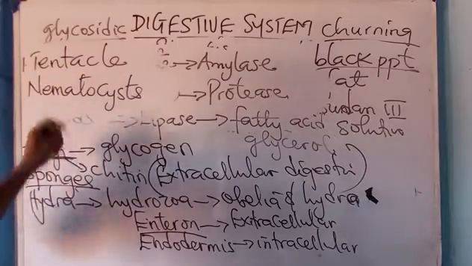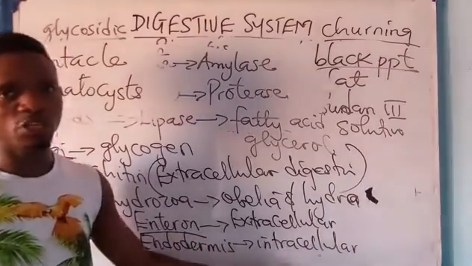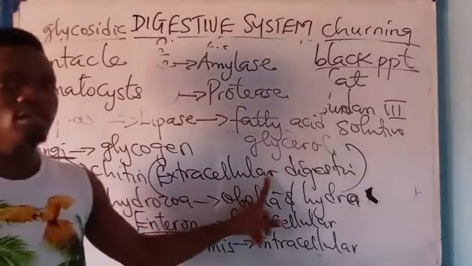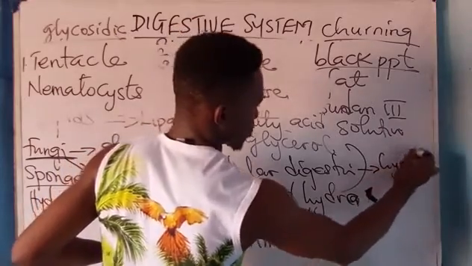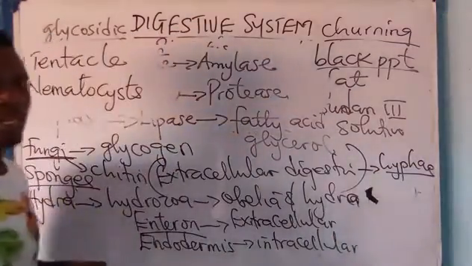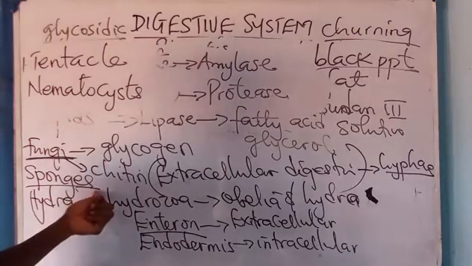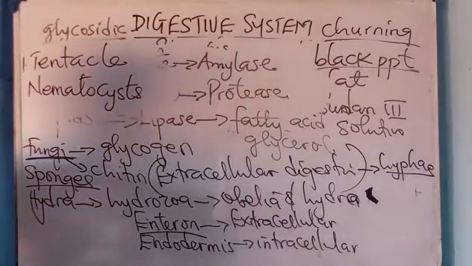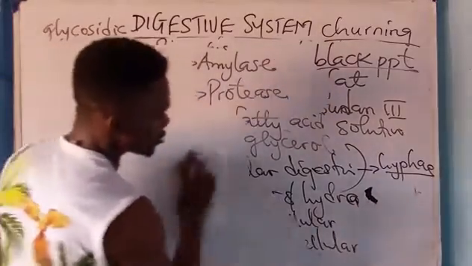Okay, nematocyst is also meant for what? Feeding. Digestion is both extra and what? Intracellular. But in fungi, digestion is what? Extracellular, and this is done as a result of the presence of what? Hyphae. Hyphae produce enzymes that help in breaking down the substrates or the dead and decaying organic matter they are found growing on. All right, they produce enzymes and they help in feeding on them. Take note of that.